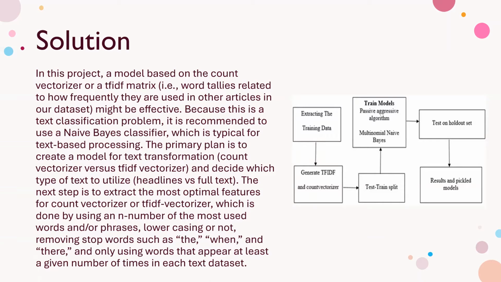The next step is to extract the most optimal features for the count vectorizer or TF-IDF vectorizer, which is done by using the n most used words or phrases, lowercasing or not, removing stop words such as the, when, and there, and only using the words that appear at least once.